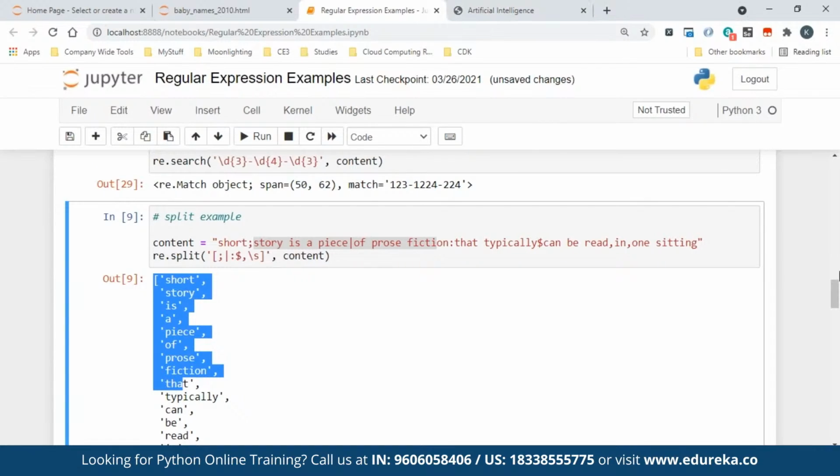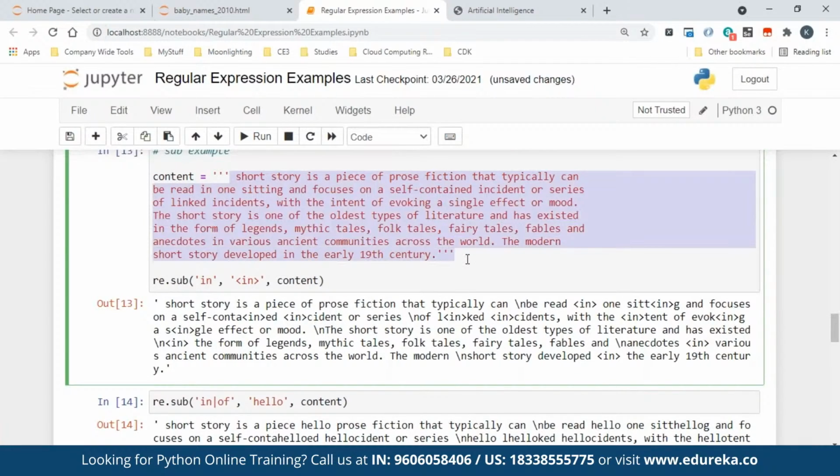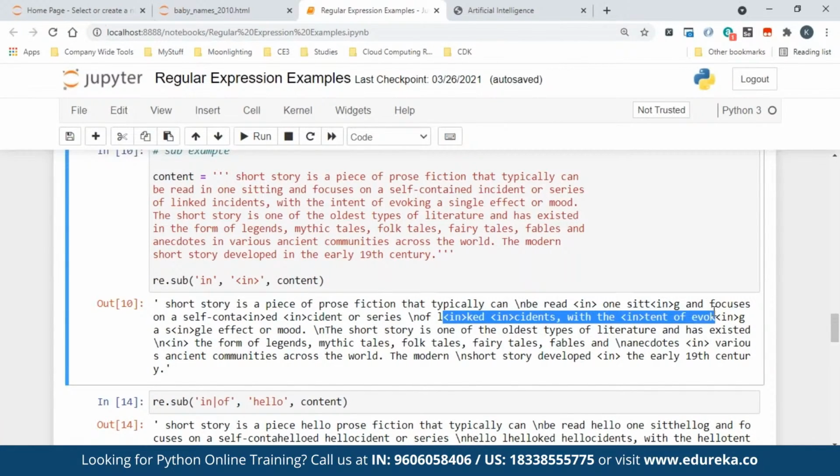Now coming to sub. What sub does is substitution. So let's say this is my string, and in that you want to replace in with less than in. There are a lot of ins you might see here, for example, there is in here, like that. You want to replace all of these. So all you need to do is just say re.sub, whenever you match this particular string, just replace with that. And when you run it, you can see wherever in is there, sitting, SITTING, it replaced with less than in, greater than in. So you can see a lot of places it replaced. Whichever place you want, it automatically substitutes. It is similar to your sed command in Unix.